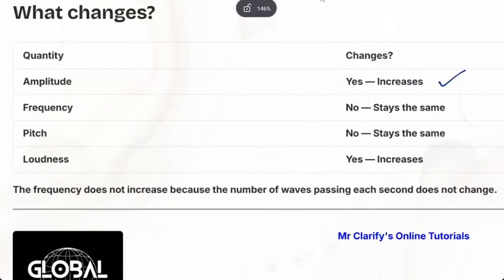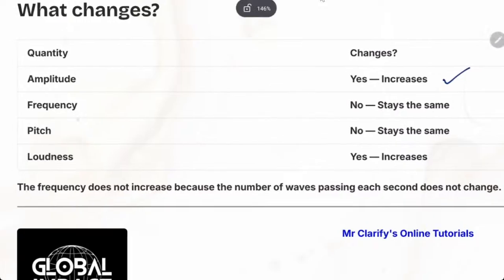But the frequency, I want you to know, frequency does not change, which means the pitch will not change, because pitch is affected by frequency. So you are not going to hear a person who is singing ho ho ho, and in church now hear them being hi ho. The pitch doesn't change.